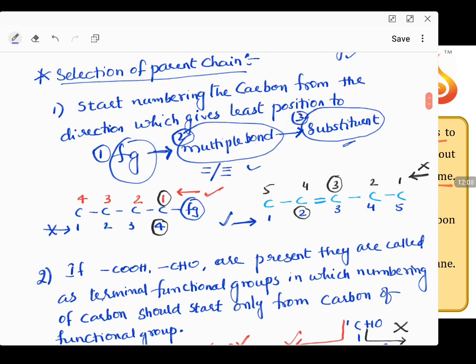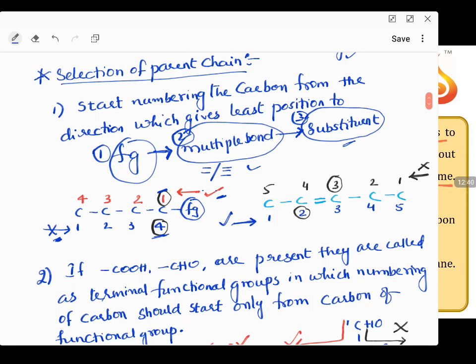Substituent. Now, in the example I am taking here, you have a carbon chain attached to some functional group. Now you have two types of numbering that are possible. I can start numbering from left to right or right to left. This is one numbering. If I start from left to right, the functional group will be attached to the fourth carbon. If I start from right to left, the functional group will be attached to the first carbon. My functional group is at the least position when numbering from right to left. So right to left is the correct way of numbering.